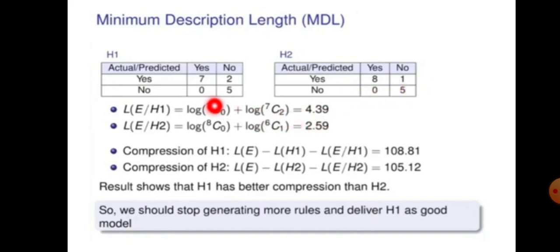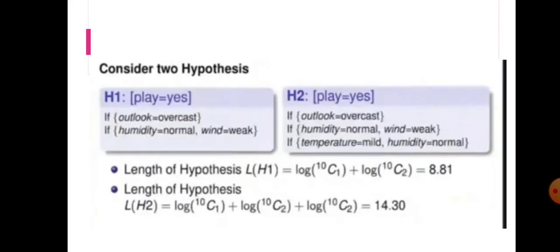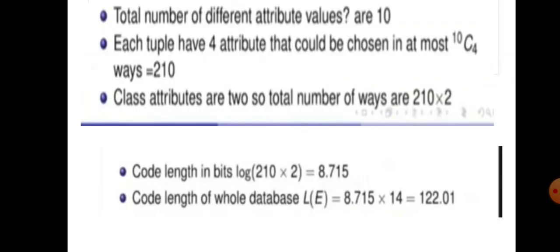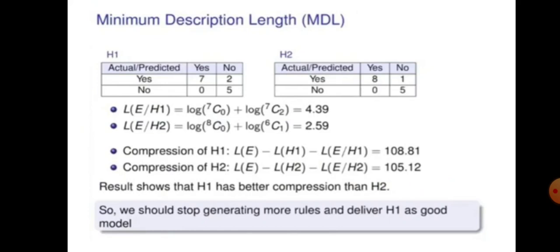If I take the log for this first equation, I'm getting 4.39, and I'm getting 2.59 for H2. Okay, now the compression of H1. This is what we need to calculate. We are deriving this formula from the MDL formula. I already told you the formula for the MDL, that is L of D equals L of M plus L of D by M. So we already know what L of D is. L of D is nothing but L of E here. We already calculated L of E, that is 122.01, so there is no need to calculate that.